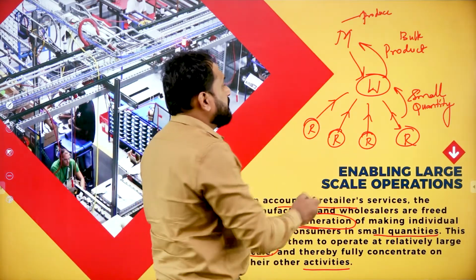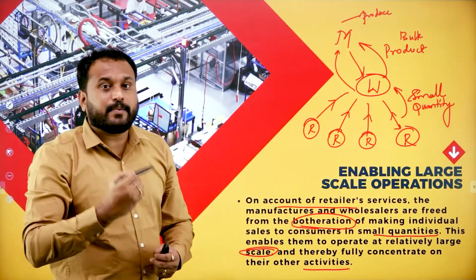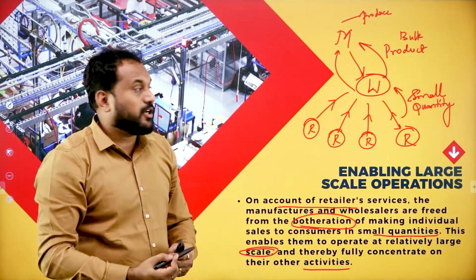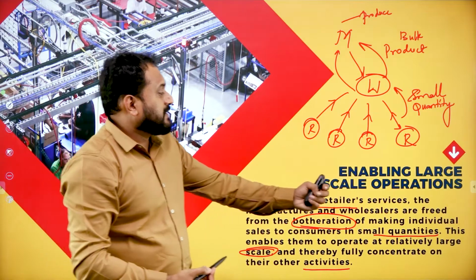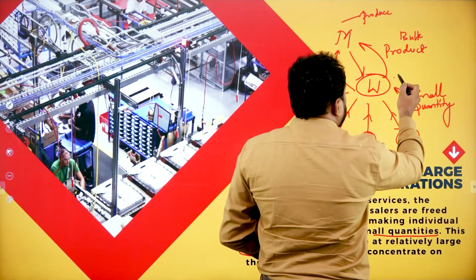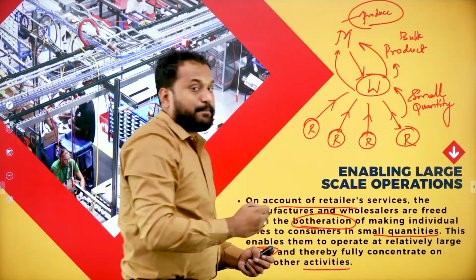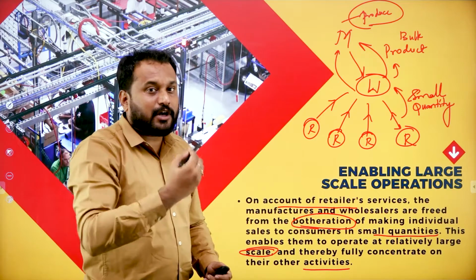Now, the wholesaler will put pressure on the manufacturer saying that we need more product. The booking is more. Now what happens? The scale of operation increases: the wholesaler will buy more and the manufacturer will produce more. That is what happens on a regular basis if the product is really good.